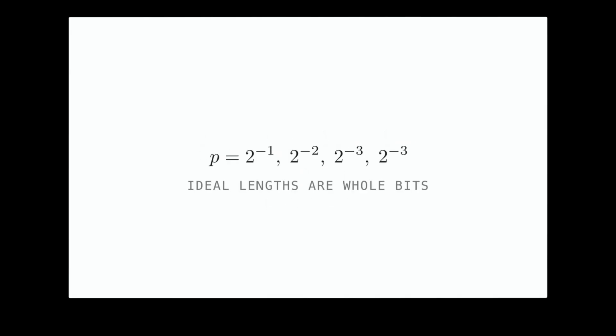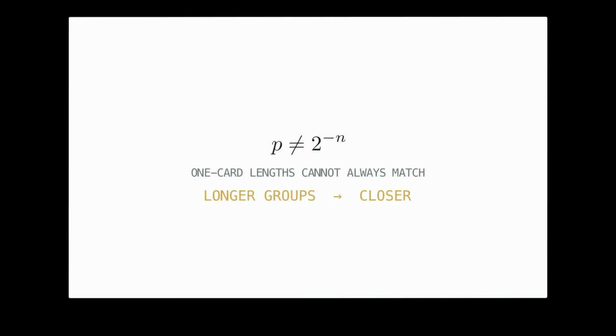That exact match works because these probabilities are powers of 2. Their ideal lengths are whole numbers of bits. With less tidy probabilities, a one-card code cannot always land exactly on entropy. Coding longer groups can bring the average closer. The code only used the possible colors and how often each appeared. It never saw what the colors meant.